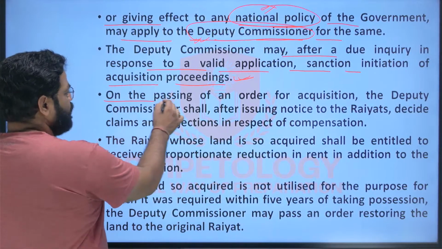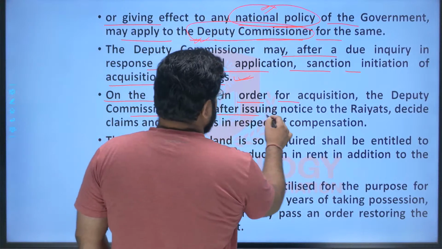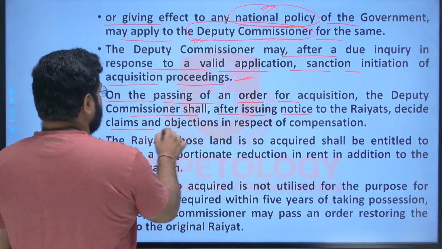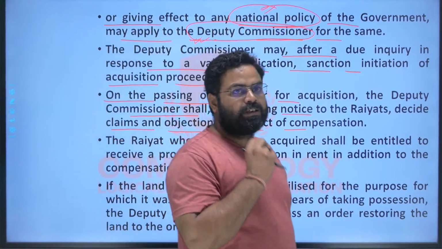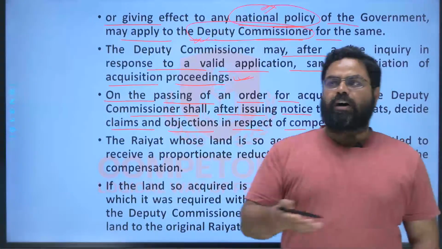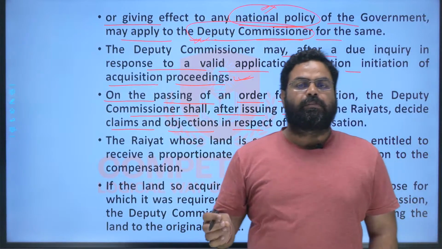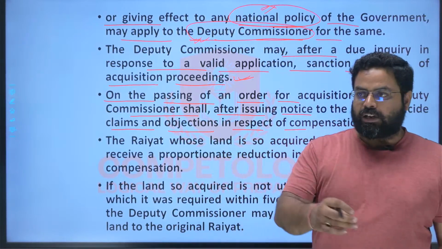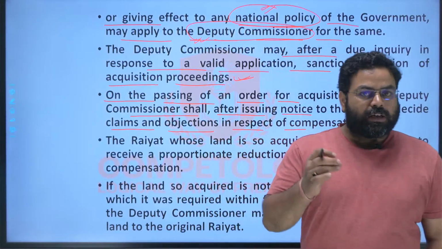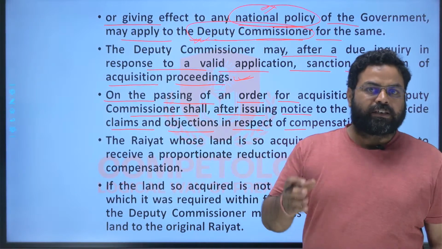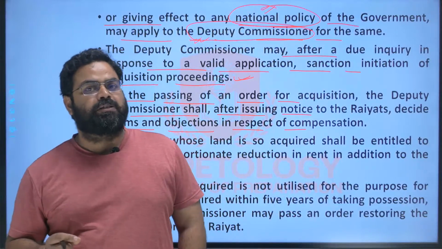Now, on the passing of an order for the acquisition, the DC shall, after issuing notice to the raiyats, decide the claims and objections in respect of compensation. So in many regions, you may have witnessed that many of the farmers go on to protest that the compensation that is being given by the government is not adequate, and the reallocation process is not adequate. So the people protest that the compensation for the land, the price per acre whatever is being provided by the government, is not adequate.